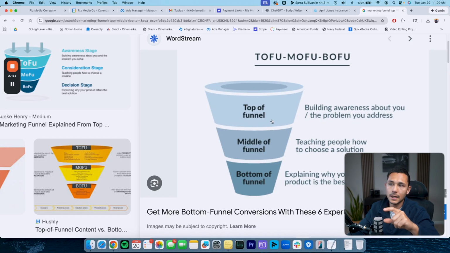It's raising their awareness from being unaware that they have a problem, because the ad is actually targeting those people who are unaware that they have a problem, because it's bringing the problem up to them. And then once they're aware that they have a problem, we're gonna make them aware of the solutions to that problem. So if this sounds in depth and you're losing me here, this is just marketing 101, but that's the idea. We're creating top of funnel content, we're creating middle of funnel content to actually get the attention of the buyers that we want to get attention of, and then educate them and build trust with them in the middle of the funnel. So this is very, very important.